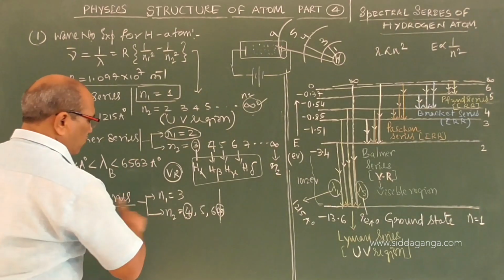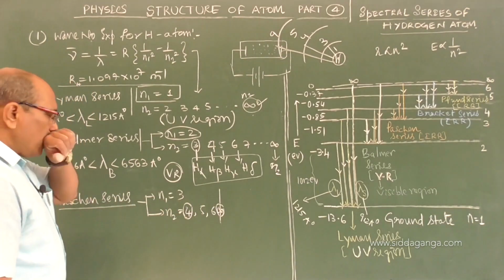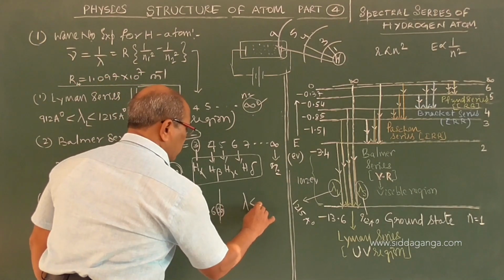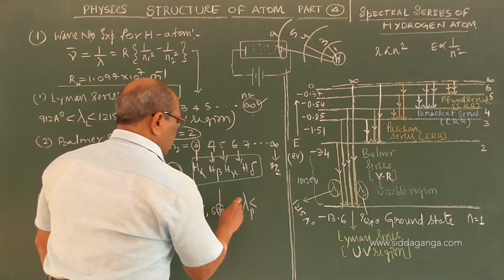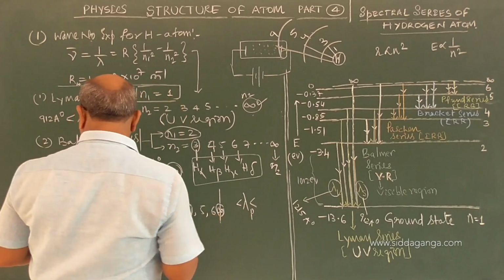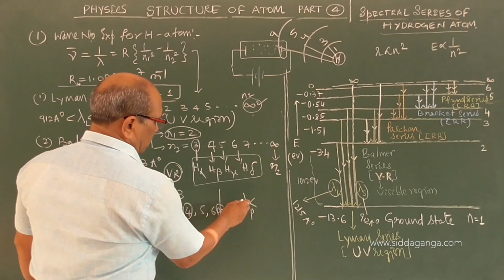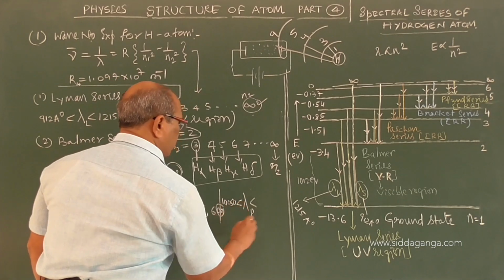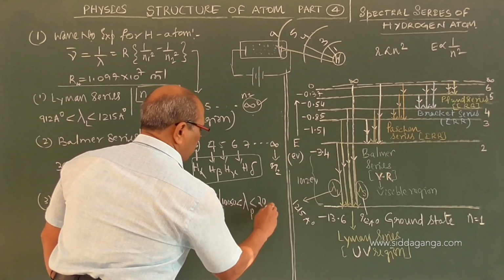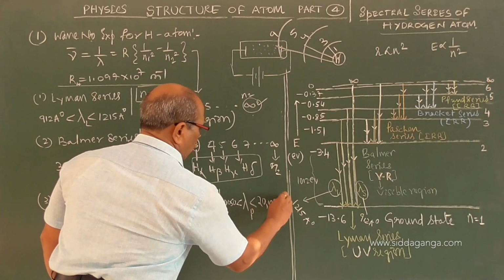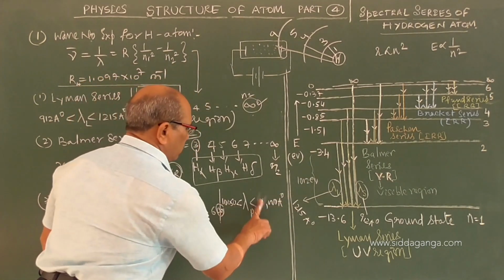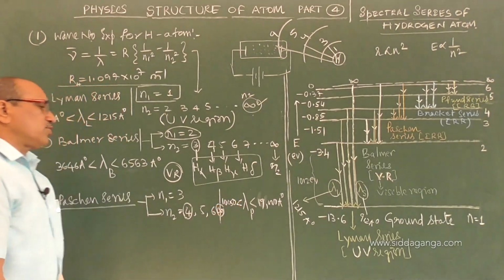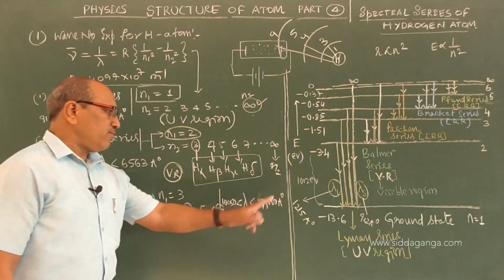If we calculate the lambda of the Paschen series, it starts from around 10,050 angstrom to almost 19,000 angstrom.